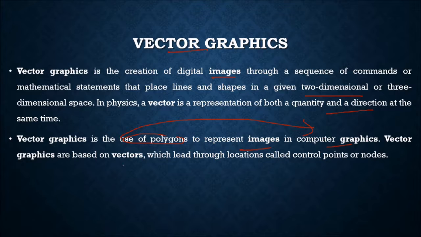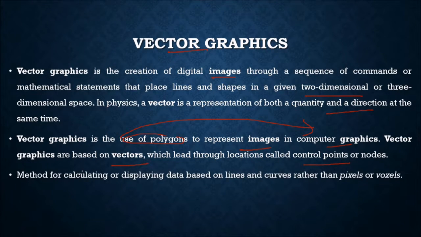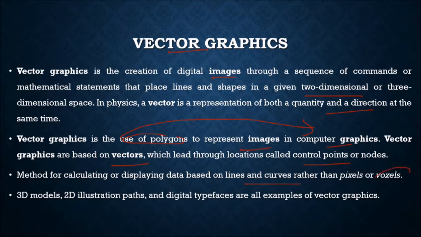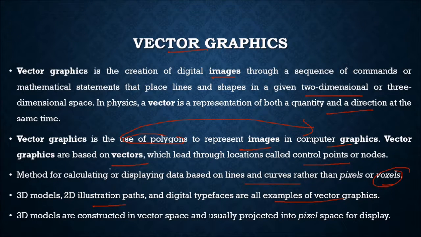Vector graphics are based on vectors, which lead through locations called control points and nodes. It is also a method of calculating or displaying data based on lines and curves rather than pixels or voxels (volume pixels). 3D models, 2D illustration paths, and digital typefaces are all examples of vector graphics. 3D models are constructed in vector space and usually projected into pixel space for display.